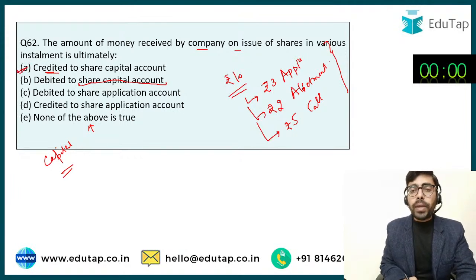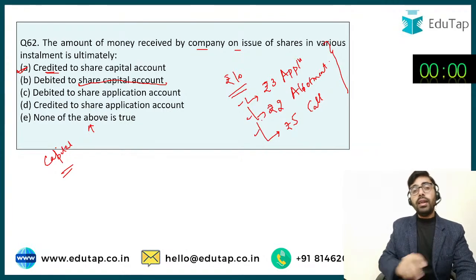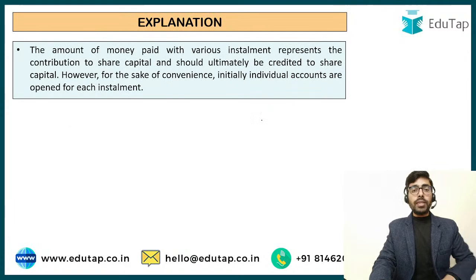Okay, so this is how academically the things are there. This is how the things are there. So the answer is going to be option number A.